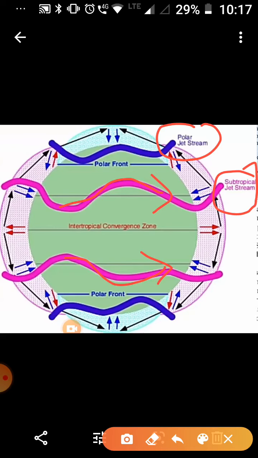Now these jet streams are basically narrow belts of high altitude winds. They blow in the upper layer of the troposphere at a height of about 12,000 meters. Their speed varies from 110 km per hour in summer to about 184 km per hour in winter. Children, a number of separate jet streams have been identified, which you can see in this diagram. The most constant are the mid latitude and the subtropical jet stream.